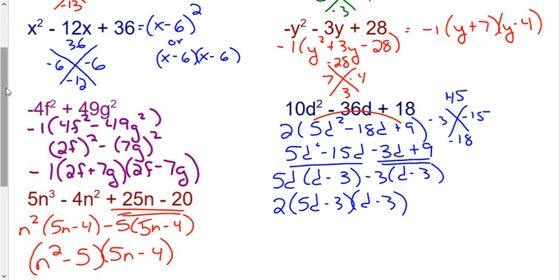Our last one here, we did grouping, grouped the first two terms, factored out the GCF of n squared, and then left with 5n minus 4. Grouped the second group, factored out 5. Again, we do not factor further because 5 is not a perfect square, so n squared minus 5 does not factor further. If you have any questions, make sure you come to class ready to ask. Otherwise, have a great day, everyone.